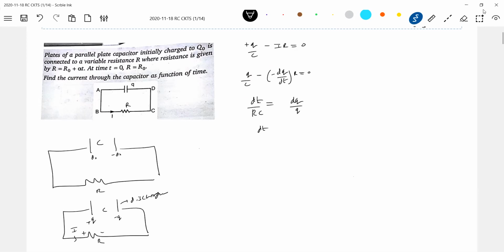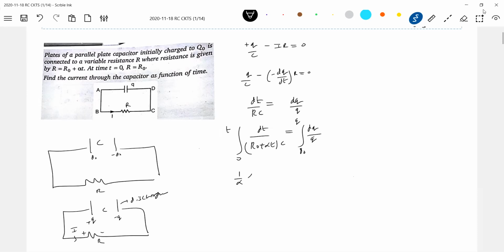What is R? Here R equals R naught plus alpha t, at t equals 0 at the initial instant. I'll get an expression for charge as a function of time. I will integrate after this. First we'll integrate this one.